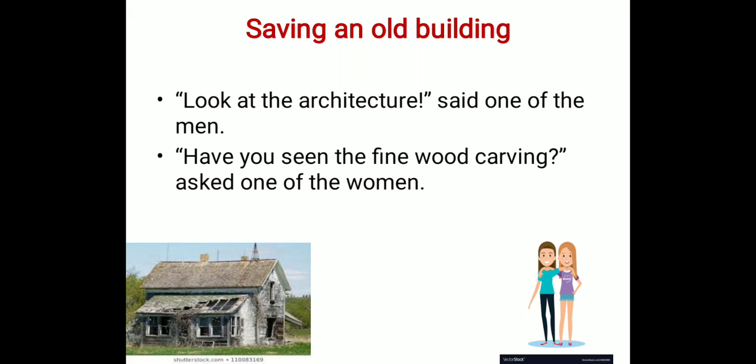She asked, have you seen the fine wood carving, how good the carving on the wood is in this old building?